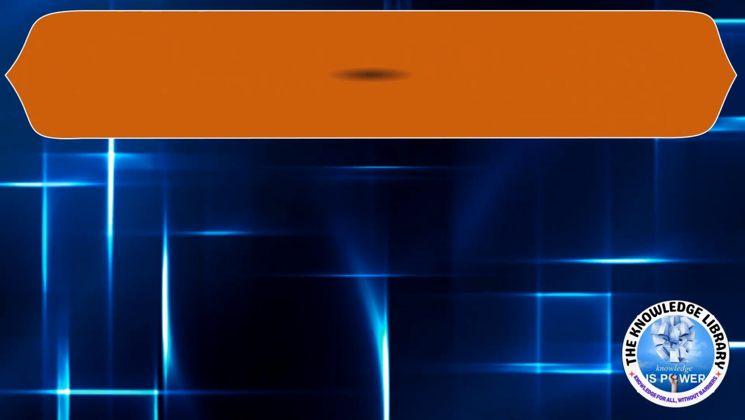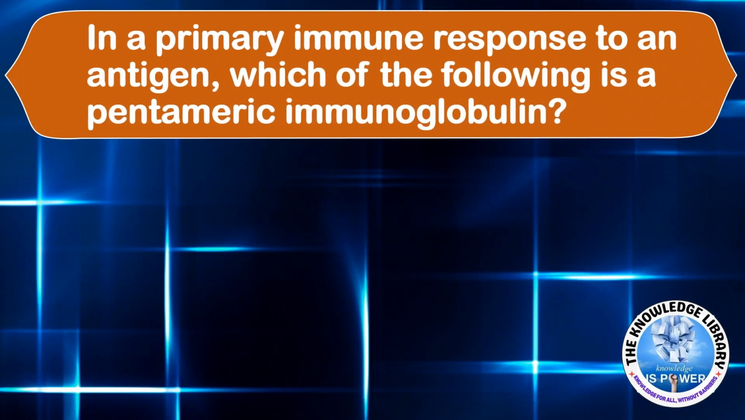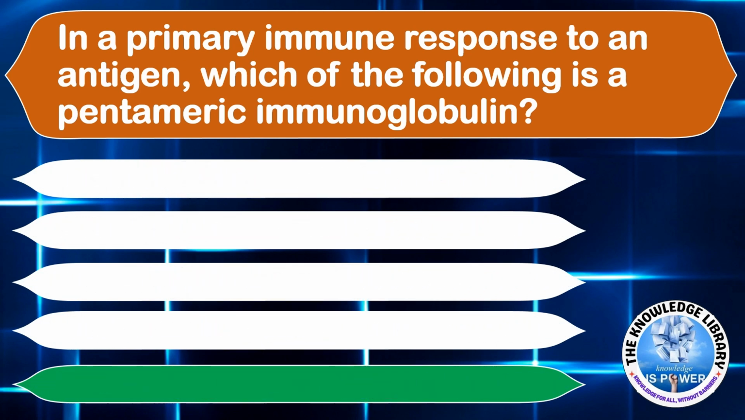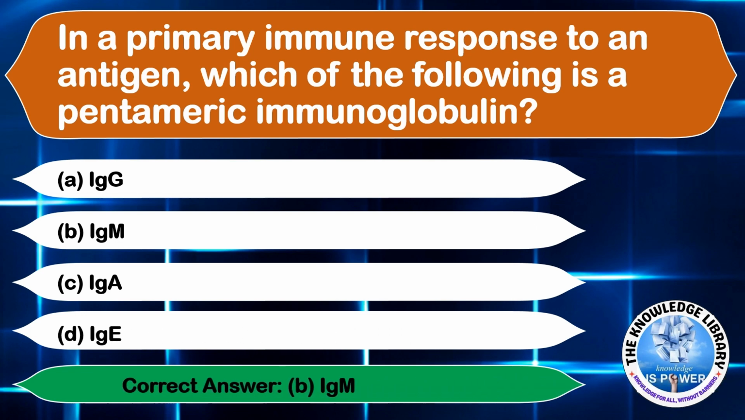The next question is, in a primary immune response to an antigen, which of the following is a pentameric immunoglobulin? Option A, IgG. Option B, IgM. Option C, IgA. And option D, IgE. The correct answer will be option B, IgM.